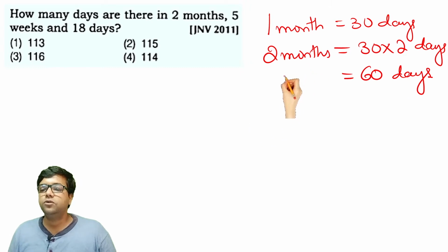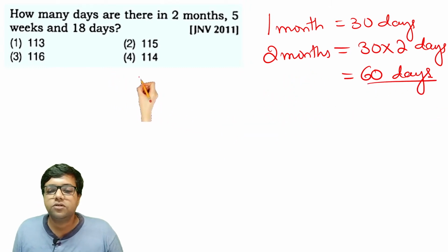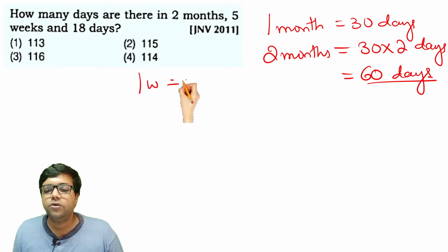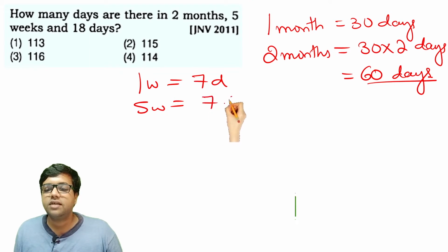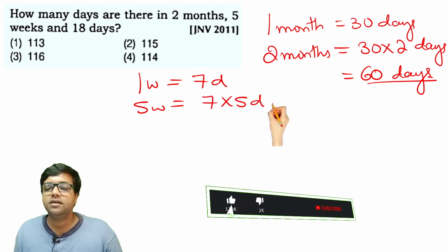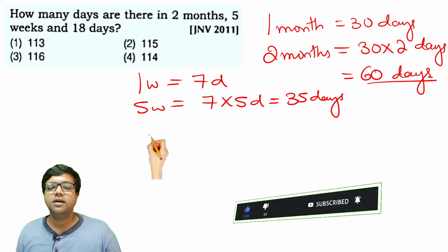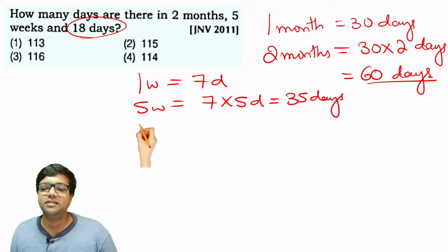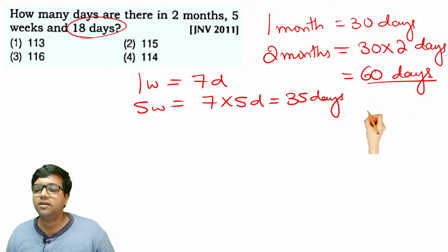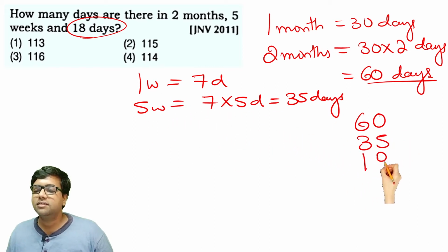And what about 5 weeks? In 1 week, you have 7 days. In 5 weeks, you have 7 into 5 days, that gives us 35 days. And 18 days means there are only 18 days. So let's add all three values: 60 days in 2 months, 35 days in 5 weeks, and 18 days as it is.